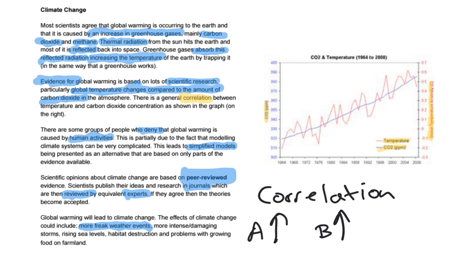It could include more intense or damaging storms. One that we should be worried about in our local area is rising sea levels, because if the sea gets higher, more and more of our area is going to end up underwater. It could lead to habitat destruction. That means destroying the areas that animals live in, and problems with growing food on farmland, which would upset me greatly if I couldn't get hold of all of my food. Okay, so there's problems with growing food on farmlands.